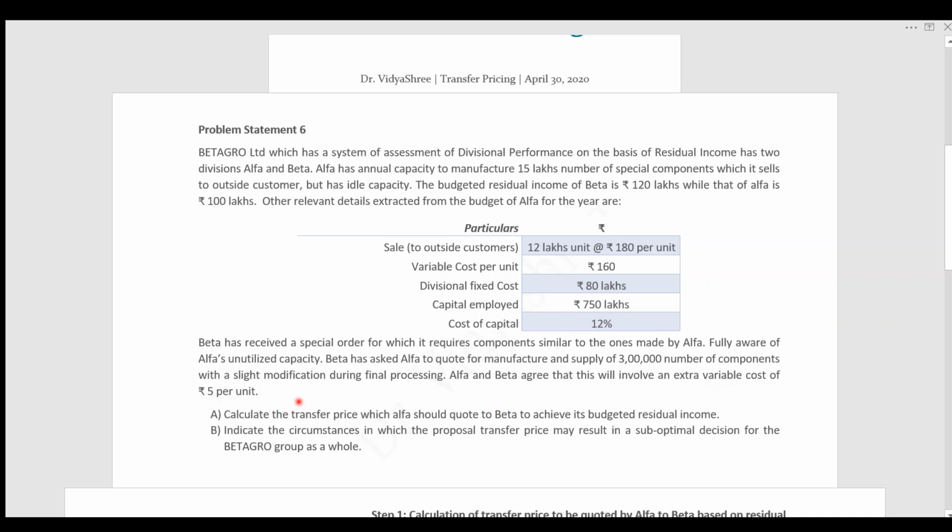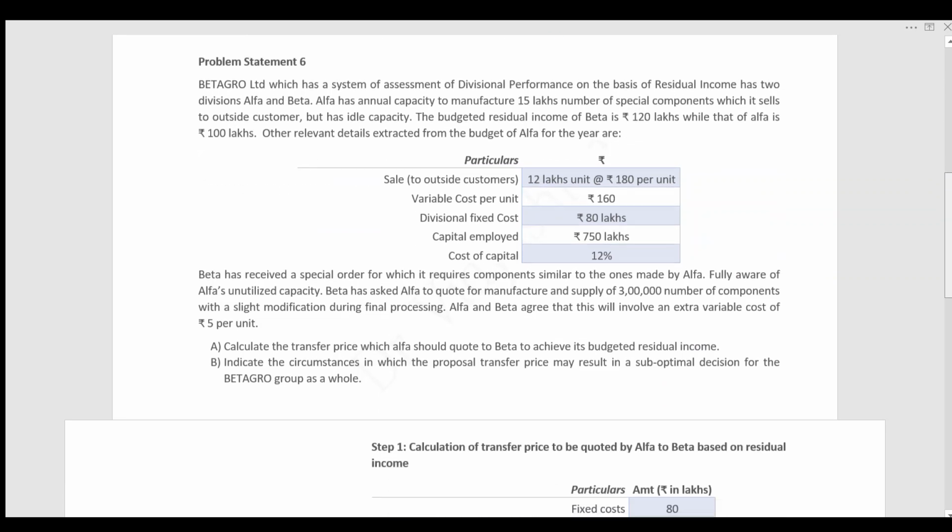We have to calculate the transfer price which Alpha should quote for Beta to achieve the residual income. Also, indicate the circumstances in which the proposed transfer price may result in a suboptimal decision for the Beta group as a whole. That is, we have to calculate the transfer price based on the residual income, and also comment on the proposed transfer price in terms of benefit to the whole group company. Let's see the solution.